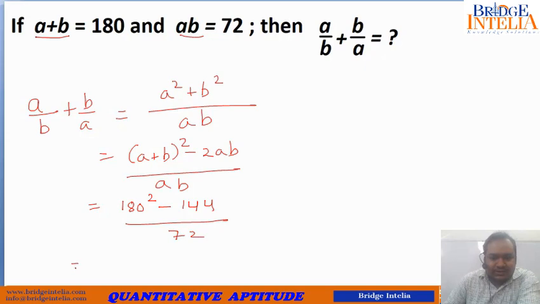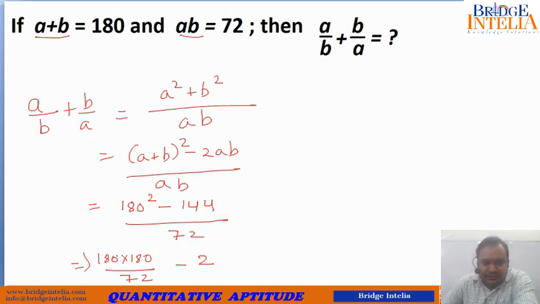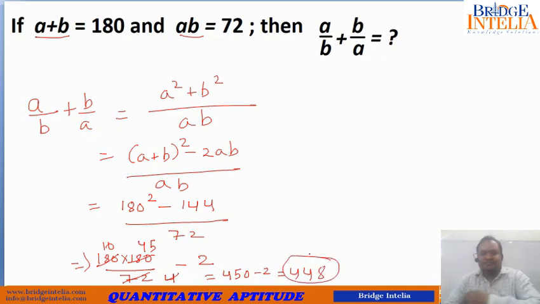So 180 into 180 divided by 72 minus 144 by 72 is what? It's 2. So 180 into 180 by 72 is 450, minus 2, 448 is the final answer.